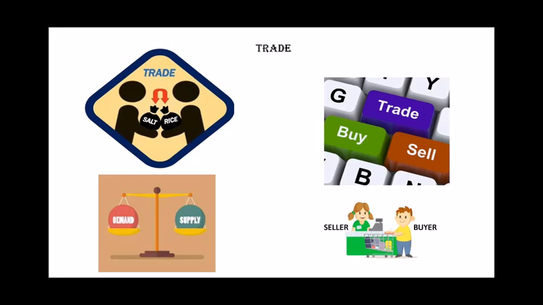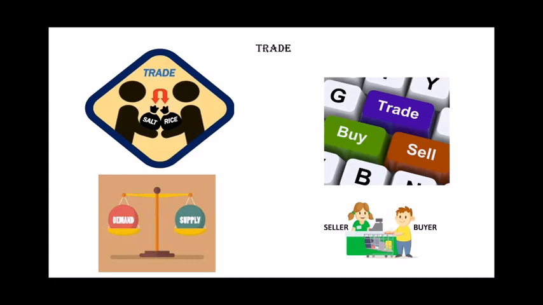The buying and selling of goods is done to fulfill each other's needs. Those who purchase are consumers. So the people, us, who consume the goods are called consumers. The producer produces and the seller sells. Buyers and sellers buy and sell the goods respectively. This is called trade.